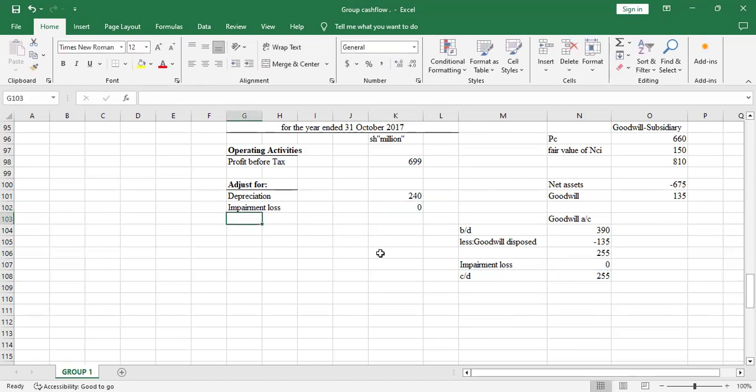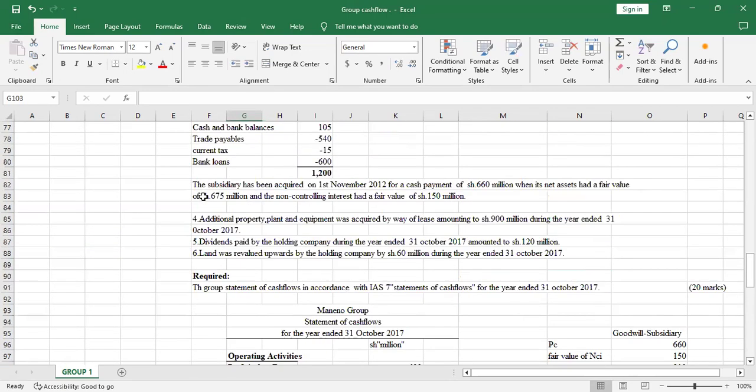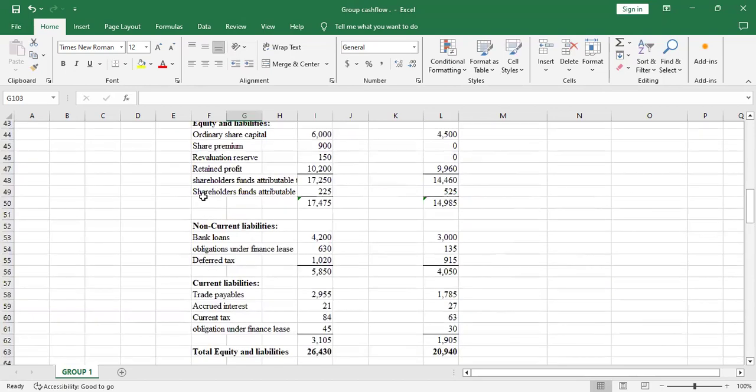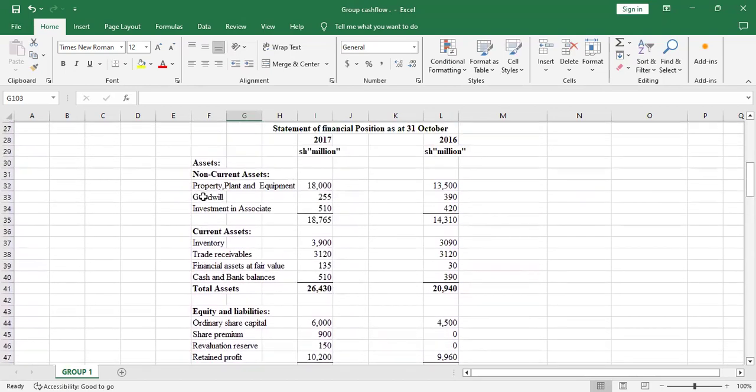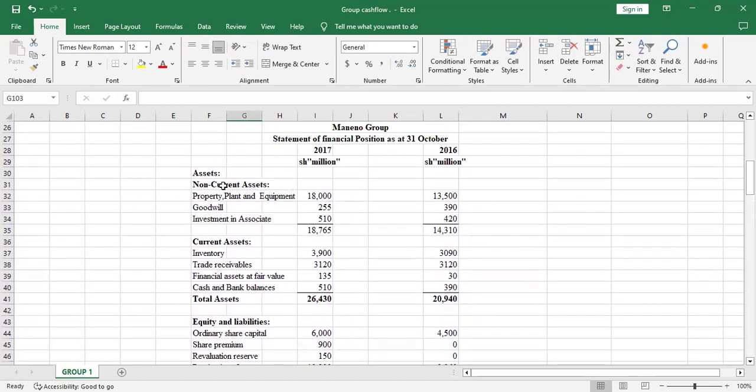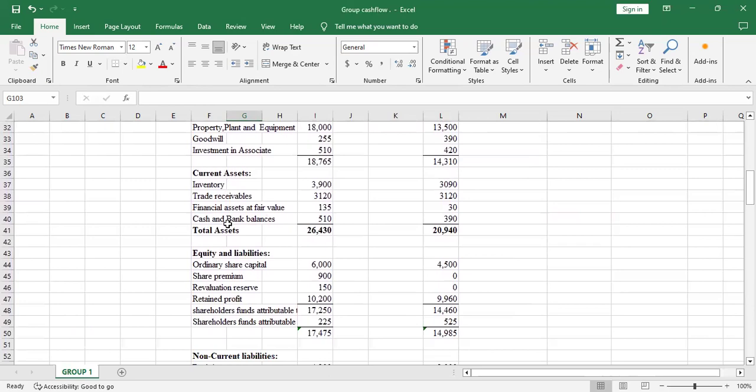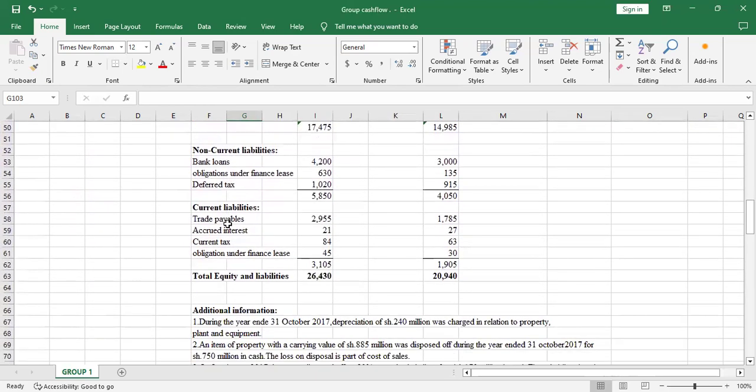Yeah, so the other item here we could have adjusted was the amortization. So you go back to the statement of financial position and check under non-current assets. Was there intangible asset? No, there's no intangible assets. So we are done with that adjustment.